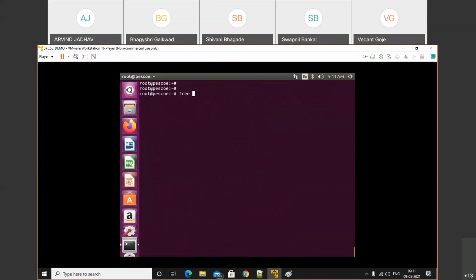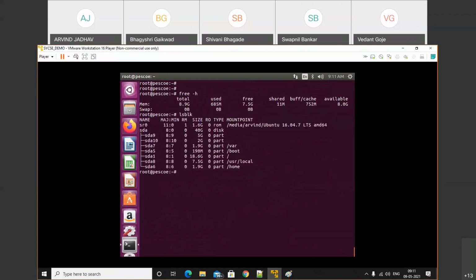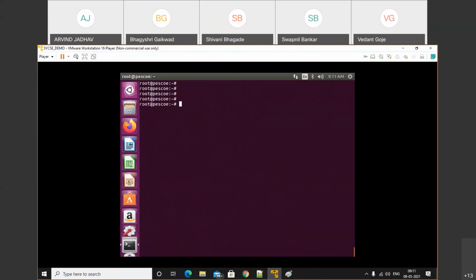Check free -h. It's showing 0 bytes. It's not showing that. We'll do one more time. mkswap /dev/